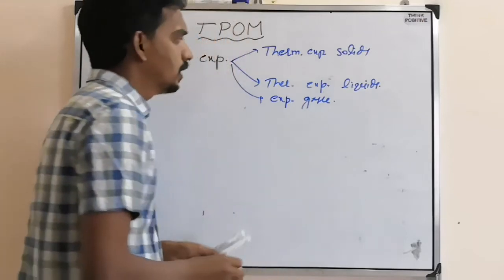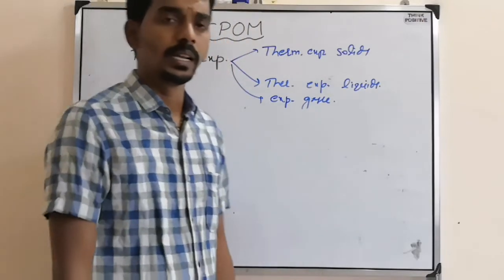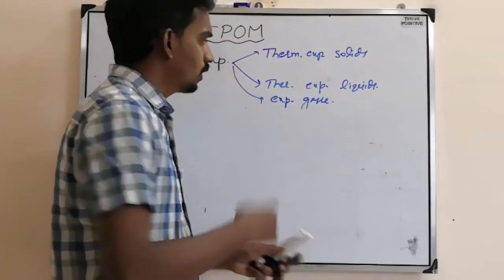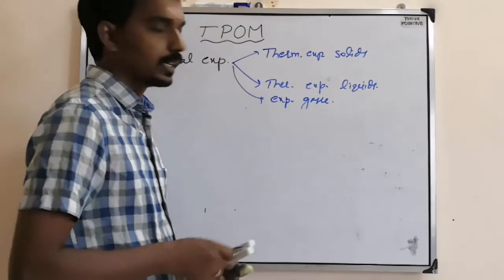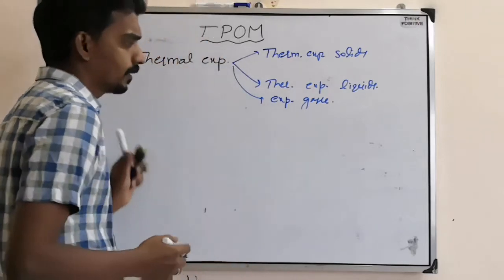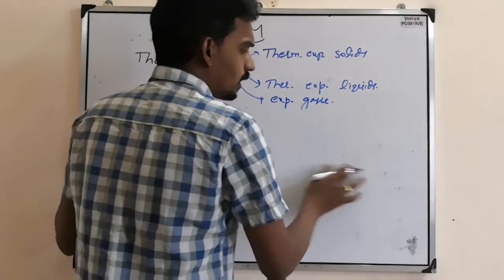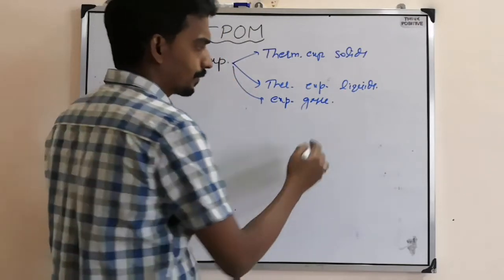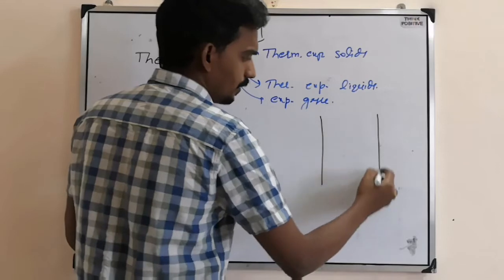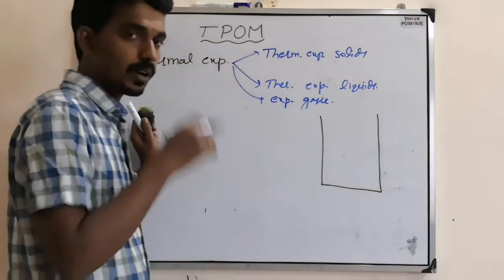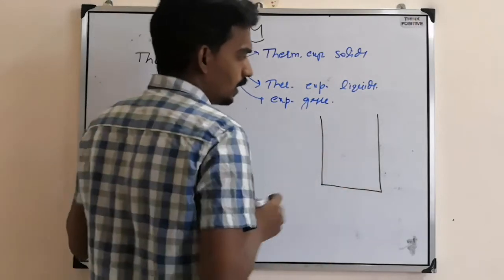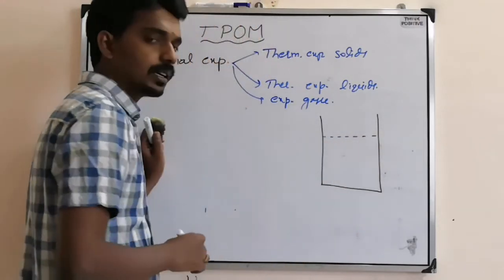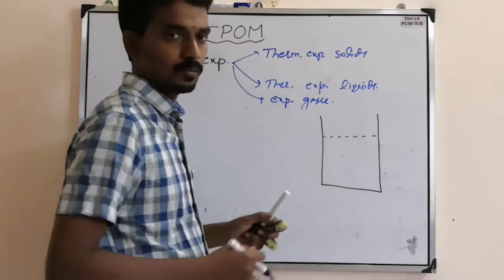Now let's see the thermal expansion of liquids. In case of liquids, we cannot heat the liquid directly. We cannot pour some milk on the stove directly. Yes or no? That's why we need to have one solid container. Now, suppose you pour any liquid inside the container and you put it on the stove.